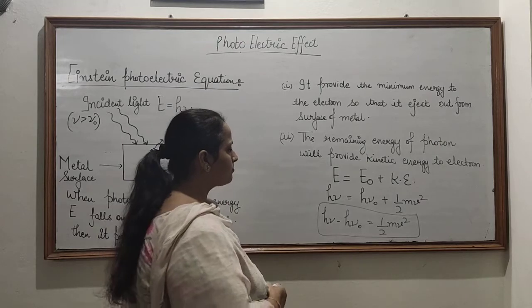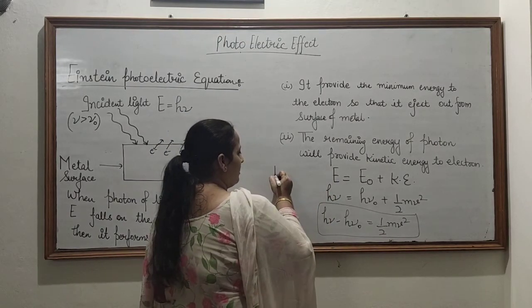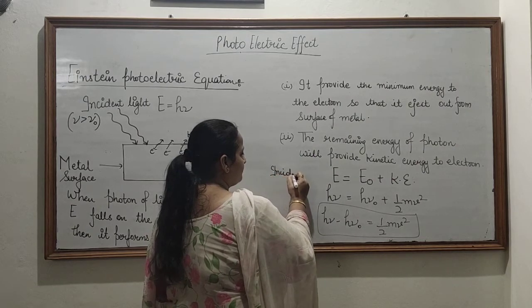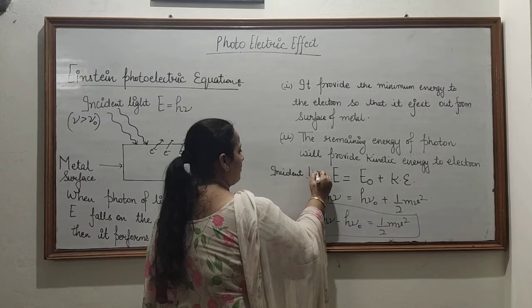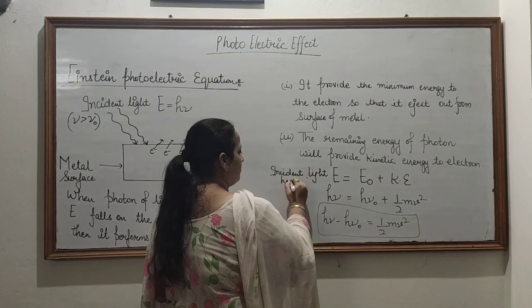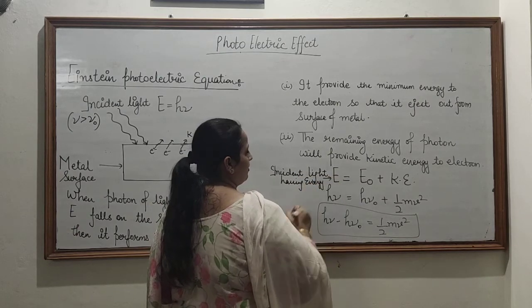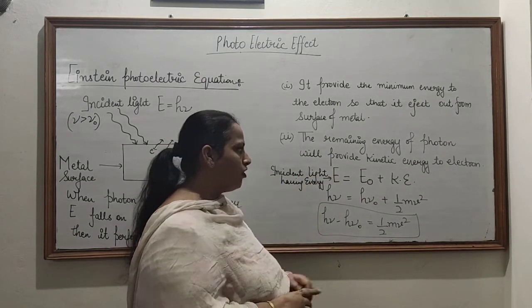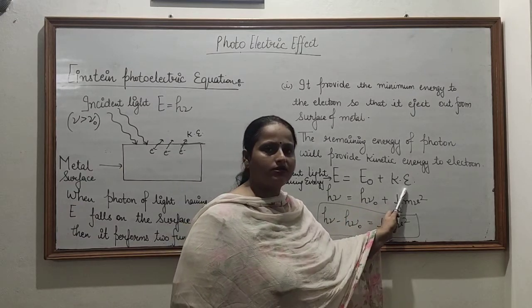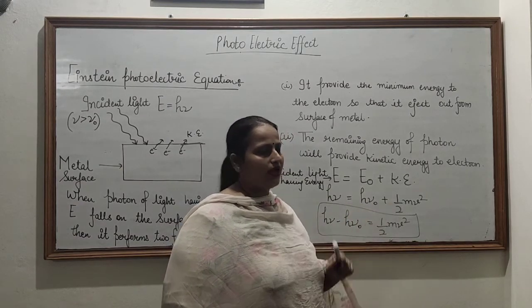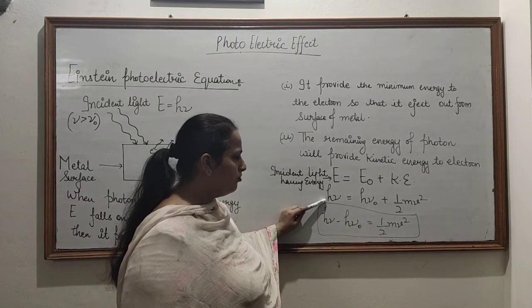As we know, E is the incident light energy, and this light performs two functions. First is the work function, and another is the kinetic energy given to that electron. The incident light has energy h nu.